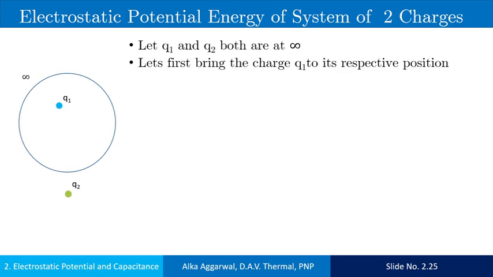In bringing the charge, there is no external field against which work needs to be done. So work done in bringing the charge Q1 is 0.